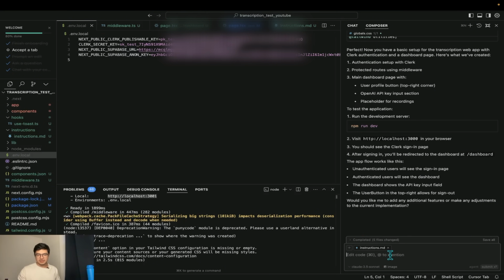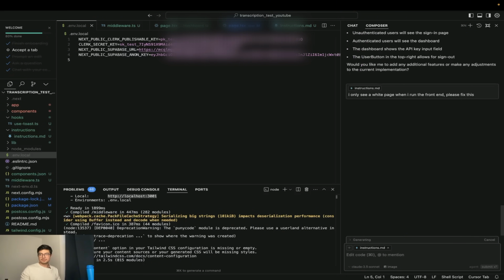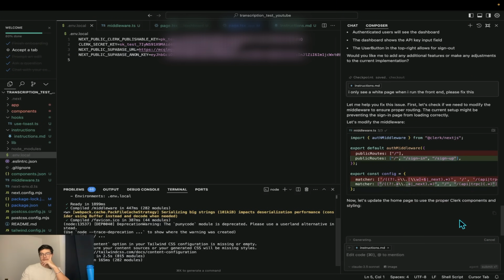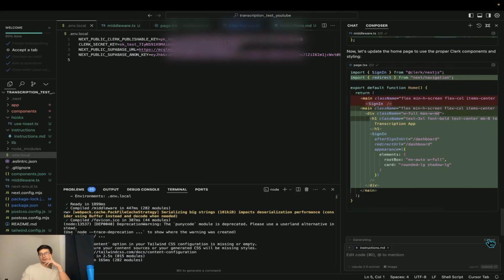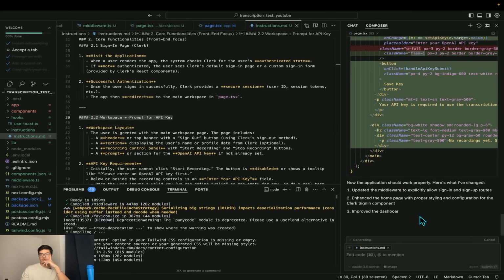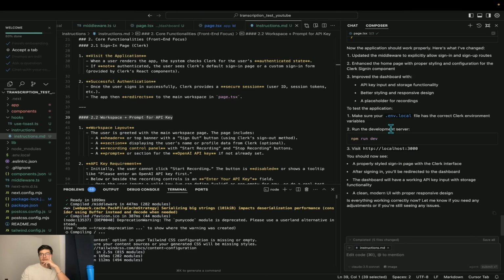Amazing. Let's let the agent know. I only see a white page when I run the front end. Please fix this. Let's modify the middleware, accept that. Let's make sure it uses the proper Clerk components. Sounds good. Let's update the dashboard page so it's properly protected and styled. Cool, accept those changes. Okay, so it has the correct environment variables.